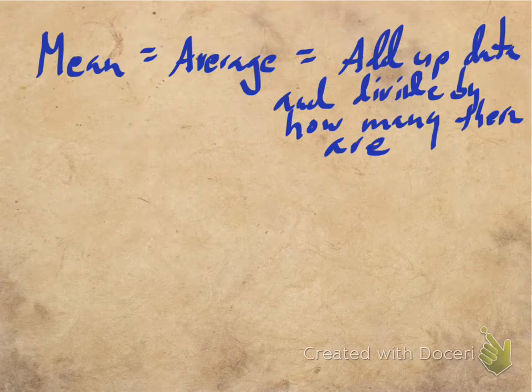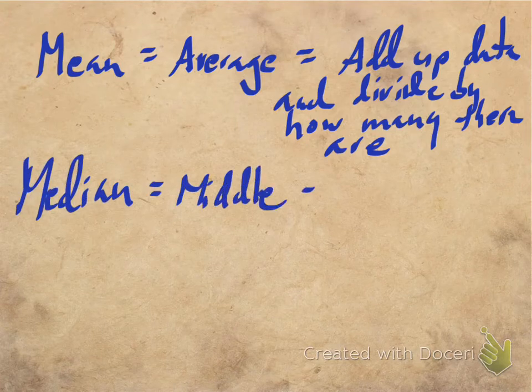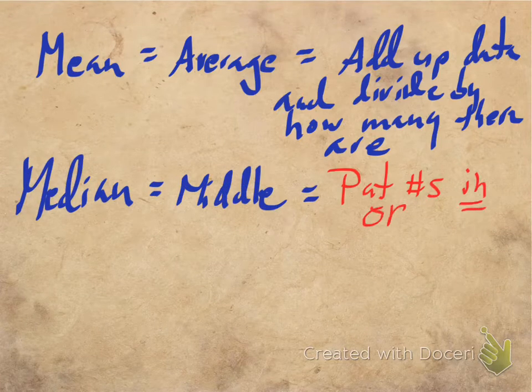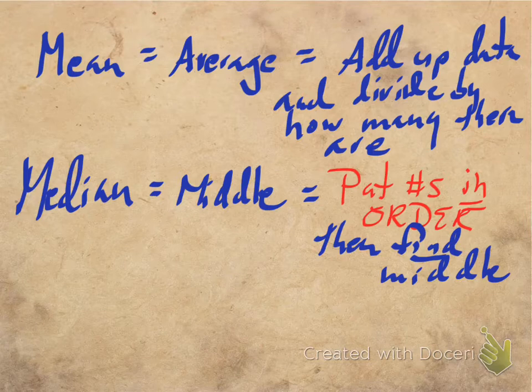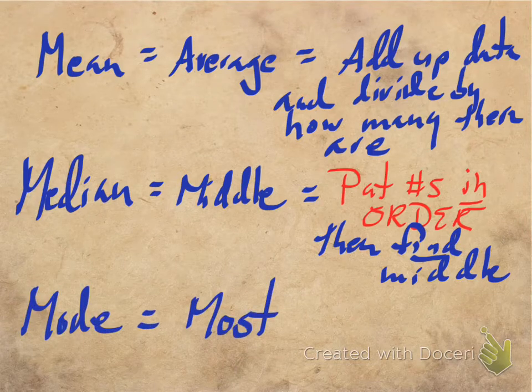Okay, the median, make sure you put them in order. I'm going to put this in red because I want to make sure everybody remembers this. This is the part that people tend to forget when they do median. So put all the numbers in order first, then find the middle number. And then finally the mode is the one that happens the most often. Okay, and I'll actually go ahead and put that often in there too. So it's the one that happens the most often. All right, and that's pretty straightforward, and that's what they mean.